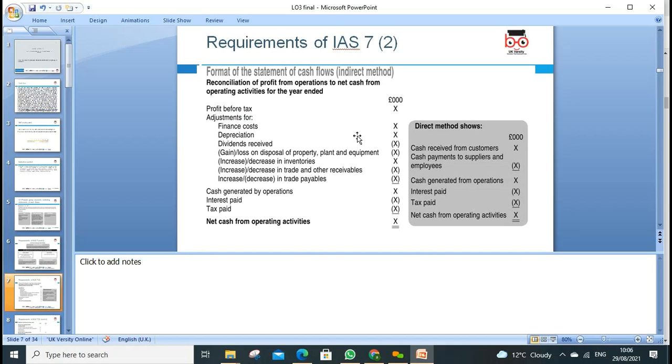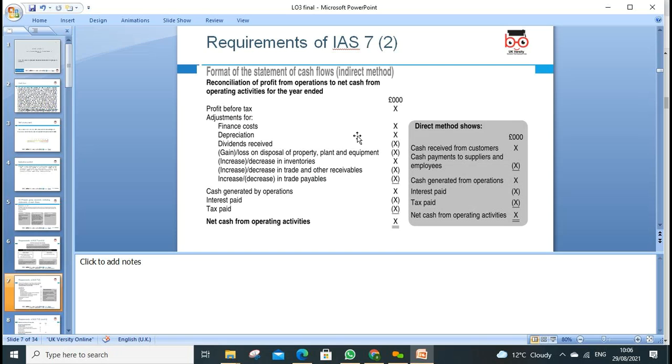So finance cost, because you minus finance cost, which means interest, you can add it back here. Then depreciation. Depreciation is a non-cash expense. You always add back. Dividend received. Dividend received is an income, but this is not routine. This comes under investing activity.